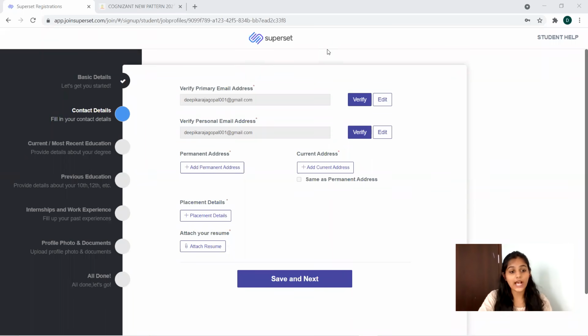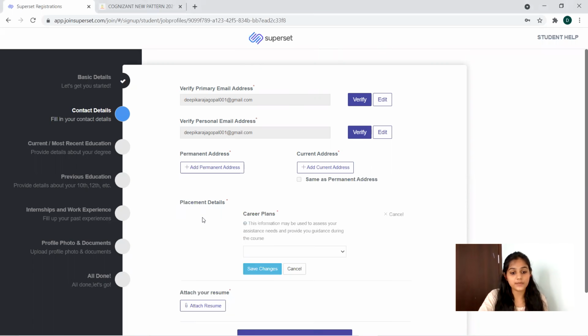Next we have the second section to be filled, that is contact details. You have to fill the primary email address, everything will be given from the basic details. So you can verify them. If you want any necessary edit, then you can go for that as well. After that, you can provide the permanent address and your current address location. After that, placement details. You can add everything regarding your career plans.